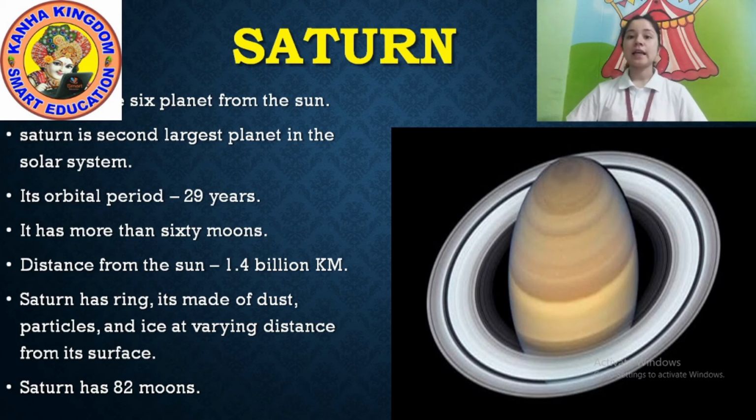Saturn is the 2nd largest planet in the solar system. First largest is Jupiter, we studied just before. Second one is Saturn. Its orbit period is 29 years.